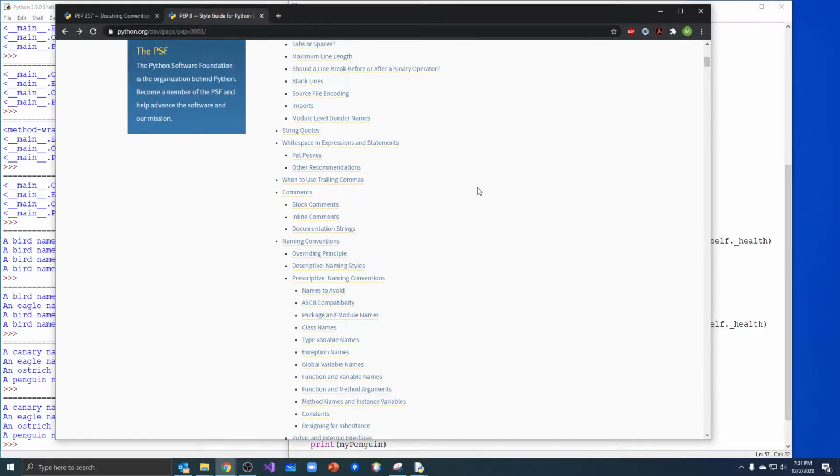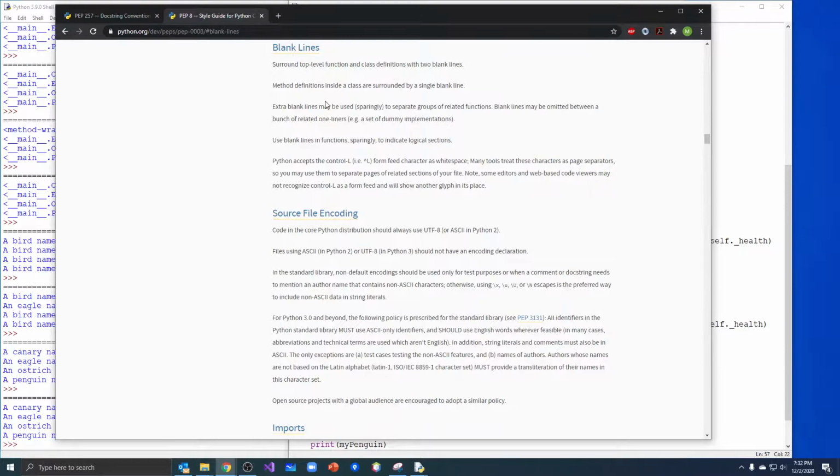Blank lines, where was that at? I do want to talk about that because I've mentioned it in a couple of videos. Surround top level functions and class definitions with two blank lines. Method definitions inside a class should be surrounded by a single blank line. Extra blank lines may be used sparingly to separate groups of related functions. One of the things I've noticed is some of you put a blank line between every line of code, and it does make it hard to read. A small line break in certain places between logical sections is pretty good.